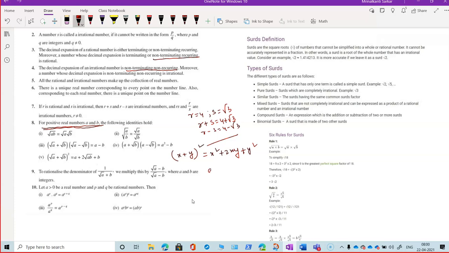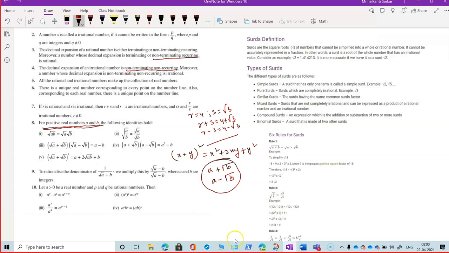if a surd is of this form, A plus root B, then its conjugate surd is A minus root B. For rationalization of one of these, we'll multiply by the conjugate. This one, A plus root B, has conjugate A minus root B. A minus root B has conjugate A plus root B. These are surds. What are surds then? Those irrational numbers in the form of root 2, root 3. These are surd quantities. They are pure surd.